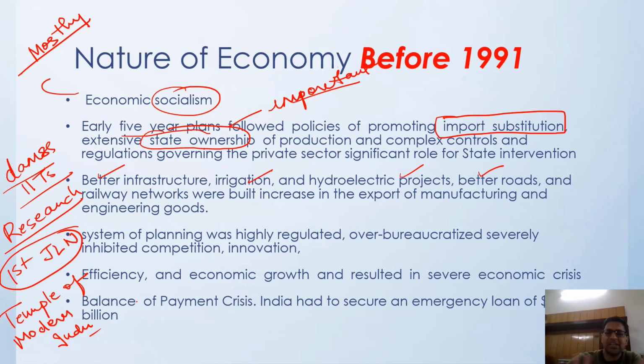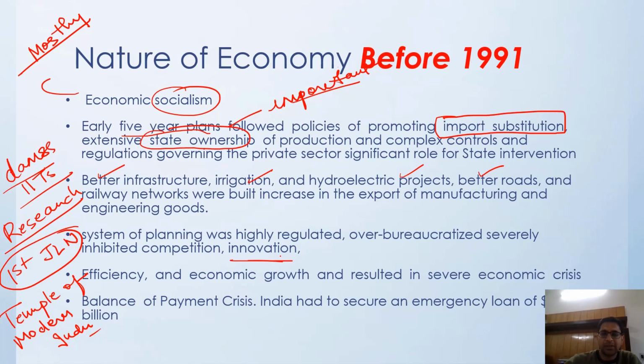So the whole system is highly regulated. Nobody can do extra in that. Government is controlling everything. Over-bureaucratization, that means red tapeism. Everywhere you have to take permission, the officer will come and say no, you cannot do that, only this much you can do. So the government totally removed all the competition. There was very minimal competition, and very little innovation you can do here.